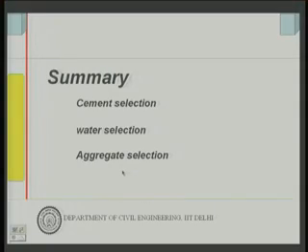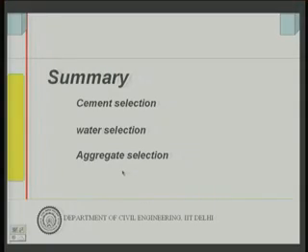In fact, there are compatibility tests for high strength concrete, tests called the Marsh cone test, the flowability test, then mini slump tests and so on. There are several tests for testing compatibility of admixtures. Finally, you do the test, see whether it is actually reducing your water demand or not, and whether it has any side effect or not, and then only you use it. So that is how we select materials for concrete construction.